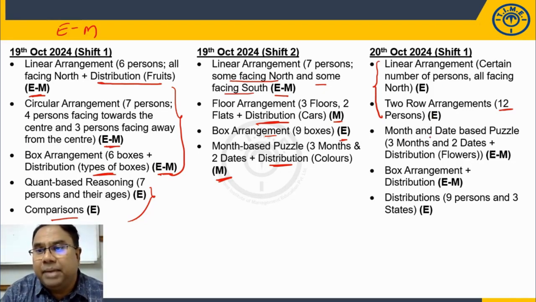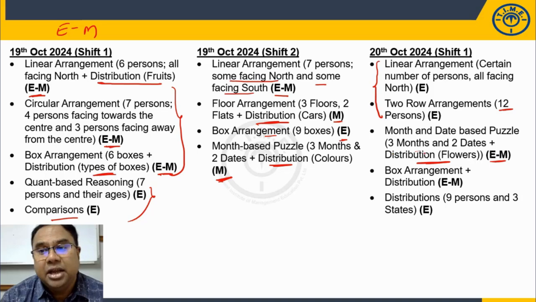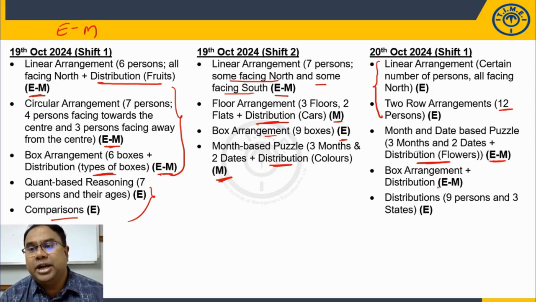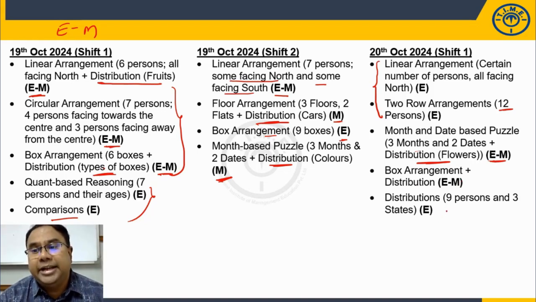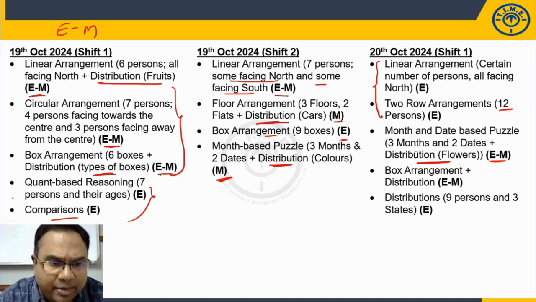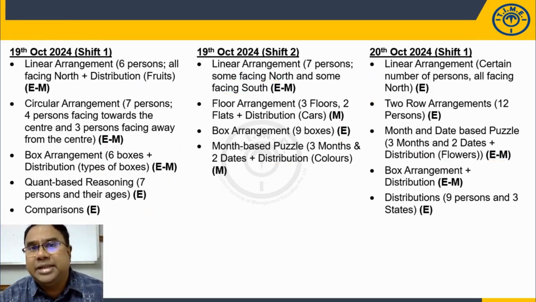Then we have month and date based puzzle, 3 months and 2 dates plus distribution flowers is given. That is why this is easy to moderate. Earlier it was moderate because of the level of difficulty of the questions there, but this we can classify as easy to moderate. Box arrangement plus distribution, same as this, easy to moderate. And distribution, 9%, 3 states were given, so it is a straightforward model which we generally prepare for prelims. So almost all these questions are asked at prelim exam level.